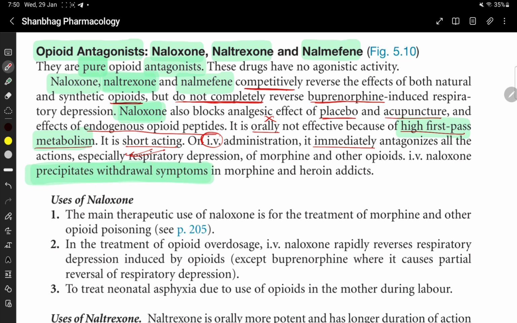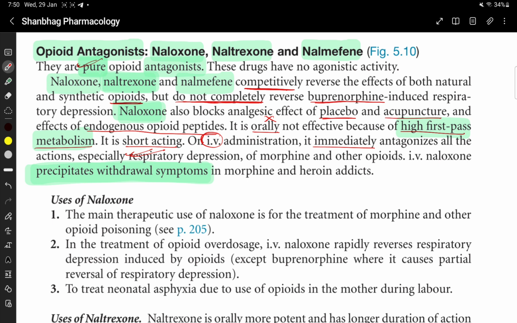So naloxone, naltrexone, nalmefene, these are opioid antagonists, pure opioid antagonists with no agonistic activity. They competitively reverse the effect of both natural and synthetic opioids, but do not completely reverse the buprenorphine induced respiratory depression. Naloxone also blocks the analgesic effect of placebo, acupuncture, and the endogenous opioid peptides.